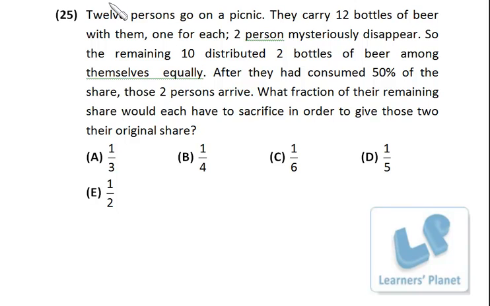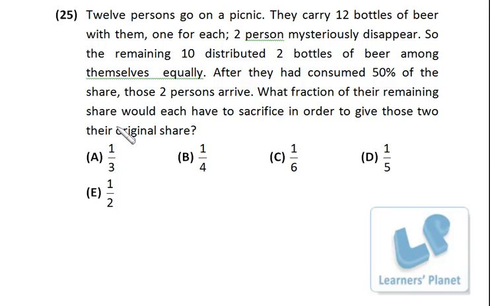This question, 12 persons go on a picnic. They carry 12 bottles of beer with them, one for each. Okay, that means 12 bottles, 12 persons, one for each. 2 persons mysteriously disappear, so the remaining 10 distribute the 12 bottles of beer among themselves equally. After they had consumed 50% of the share, those 2 persons arrive. What fraction of their remaining share would each have to sacrifice in order to give those 2 their original share?